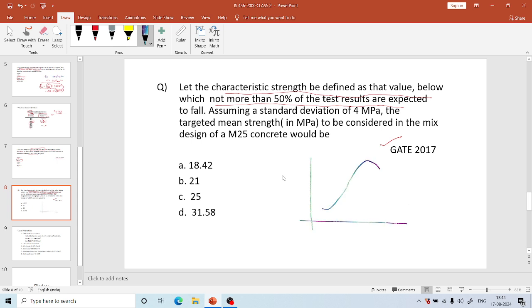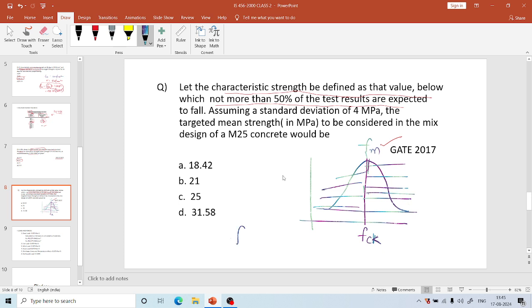This is the normal distribution curve, and if this is the Fm and not more than 50% of the test results are expected to fall below, it means 50% are to be greater than this. So we can say Fm is Fck. Only if Fm is Fck, then only 50% of the test results will fall above this.